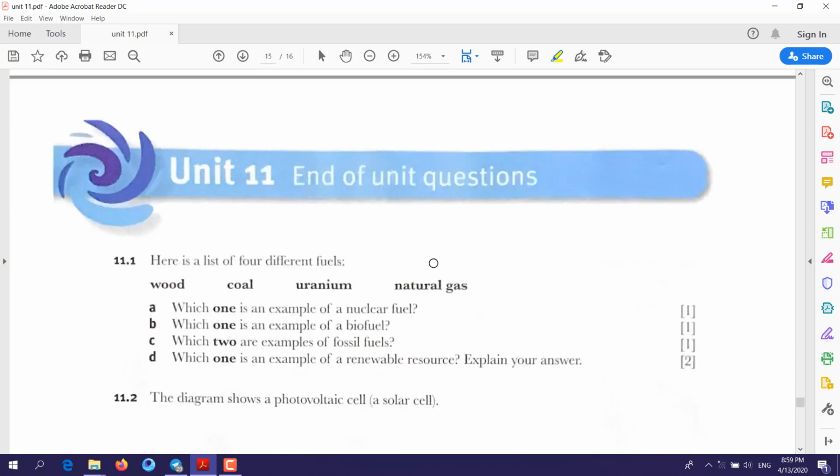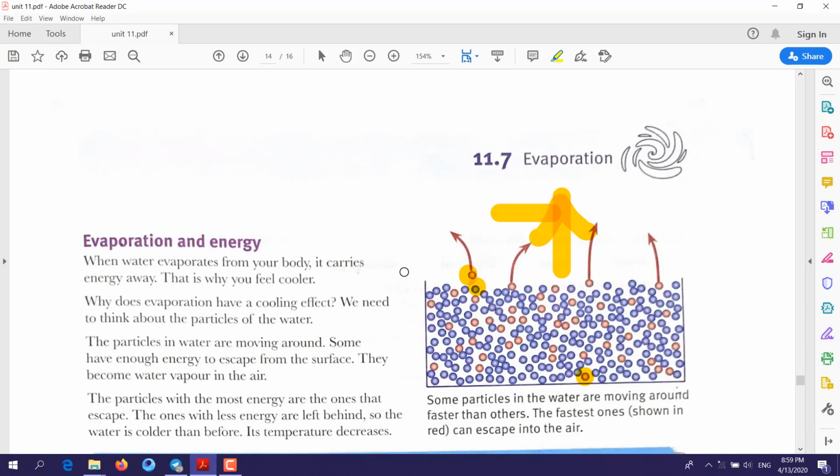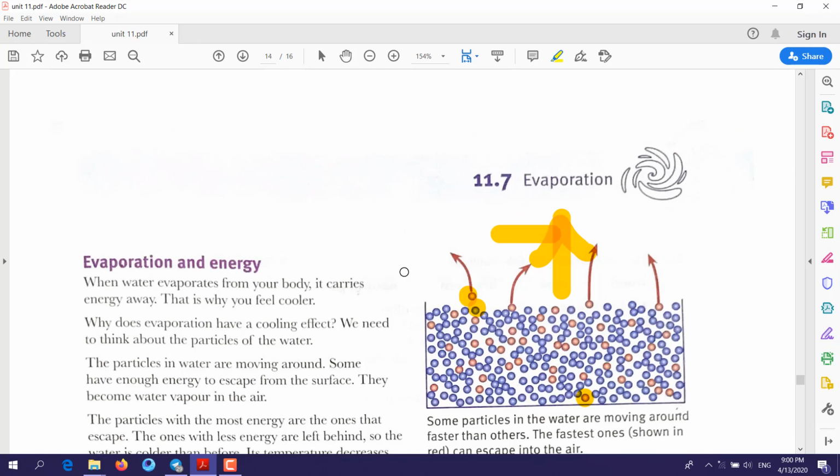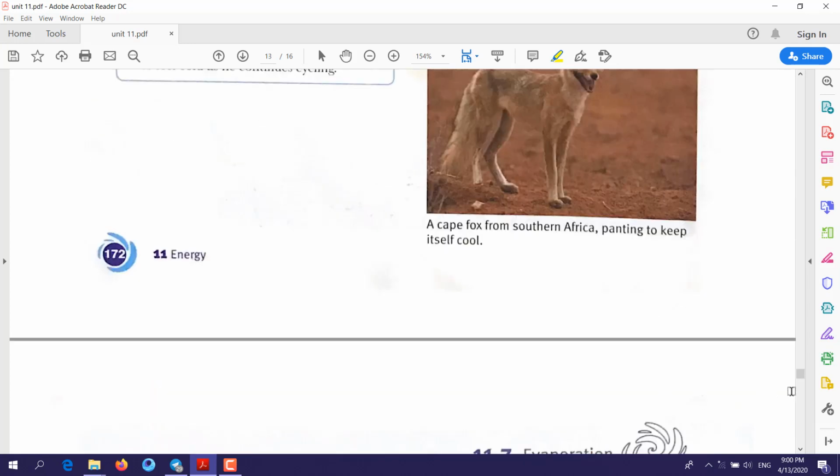Your task is solving the end of unit questions. So, dear students, that was everything for the science book for grade 9.